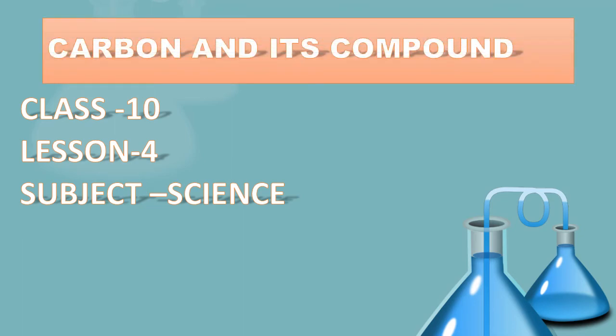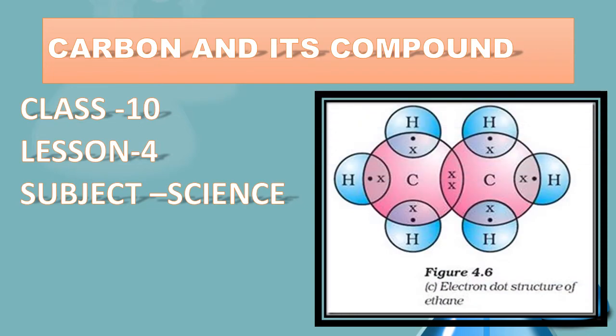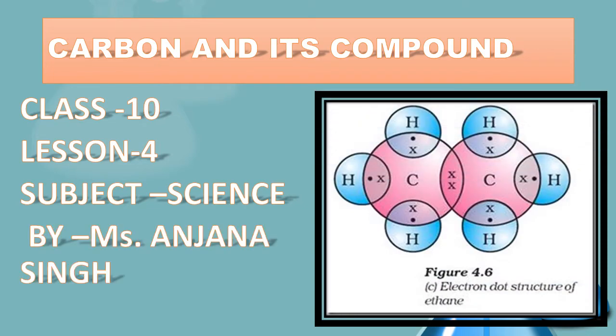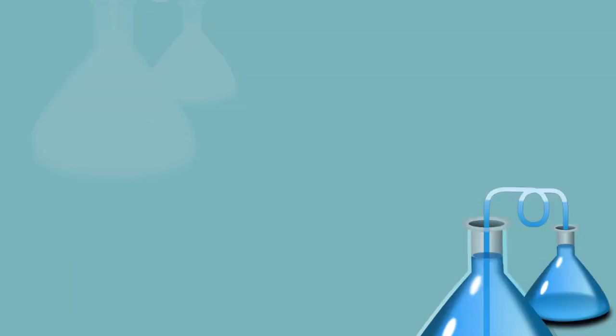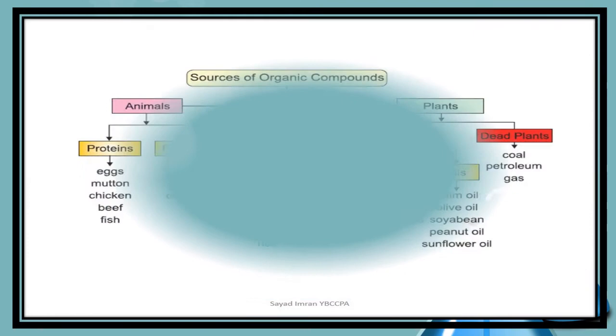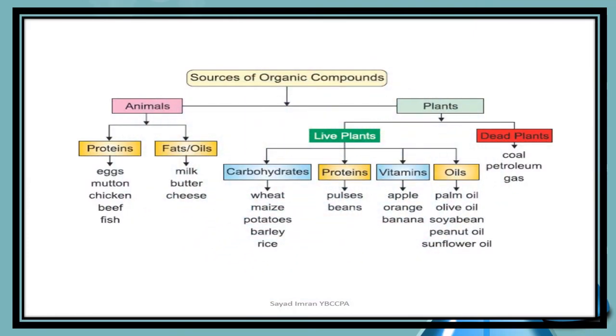Carbon and its compounds. In this chapter, we will be studying about carbon, its allotropic forms, and hydrocarbons. Basically, this chapter belongs to organic chemistry. So as I told, it is a chapter from organic chemistry, so try to understand what organic compounds are. Let us study what the sources of organic compounds are.